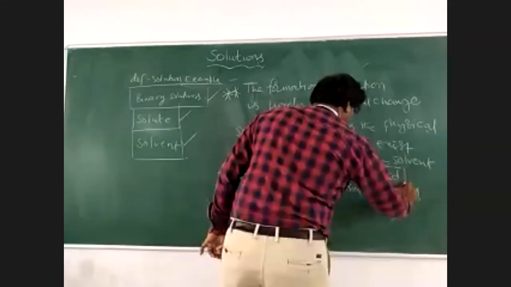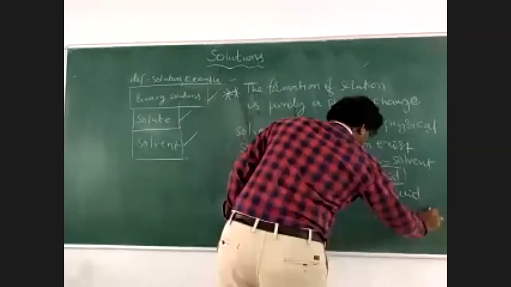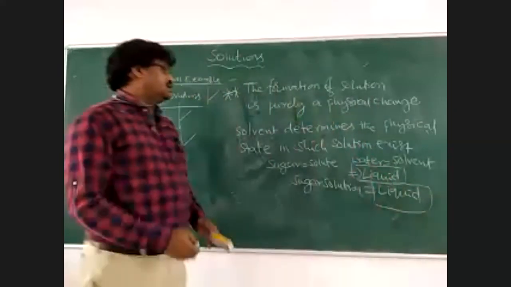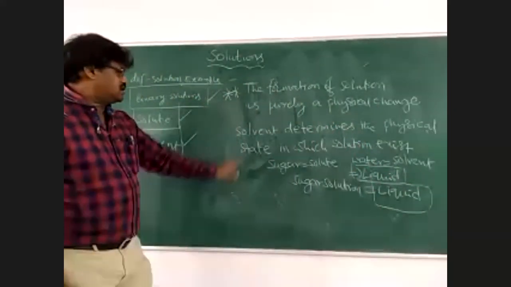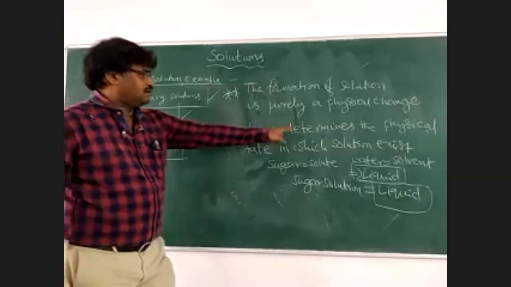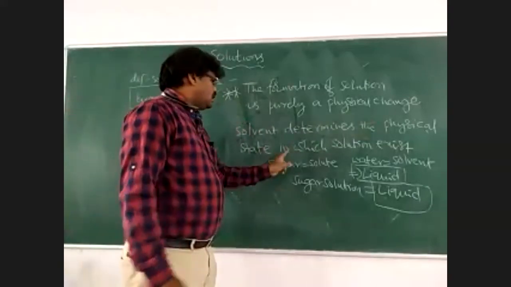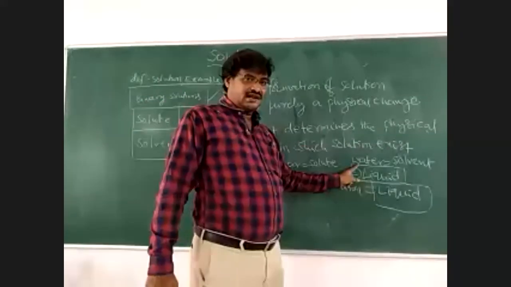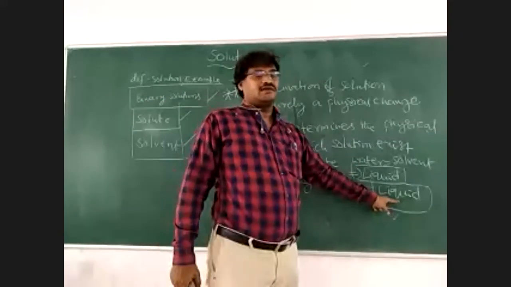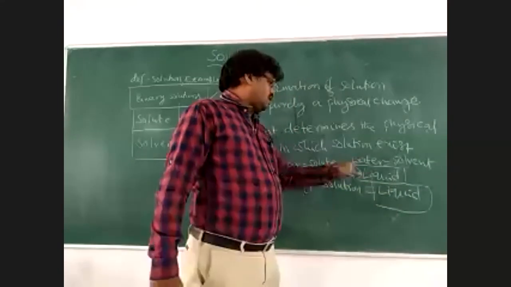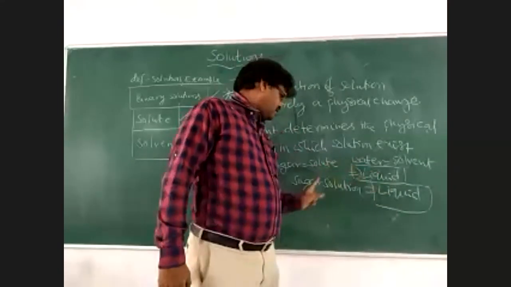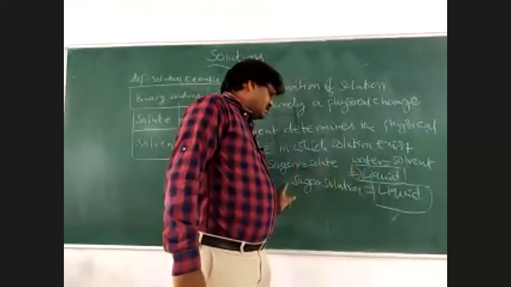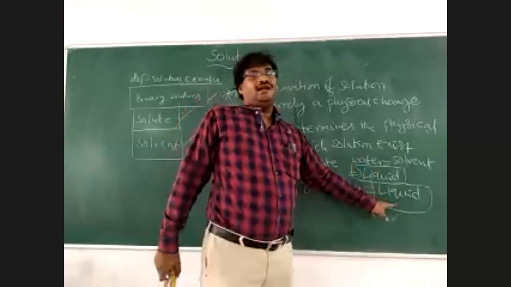So the solvent is a liquid, the formed solution is a liquid. That means solvent determines the physical state in which solution exists. Here, solvent physical state and solution physical state are equal. That means solvent is also a liquid. The resultant solution is also a liquid.